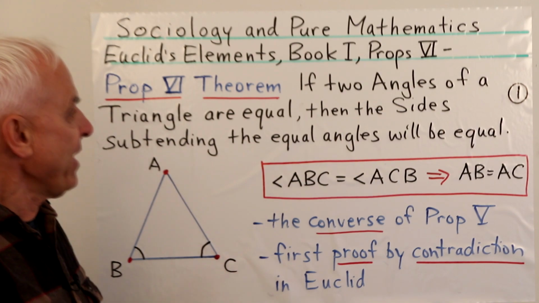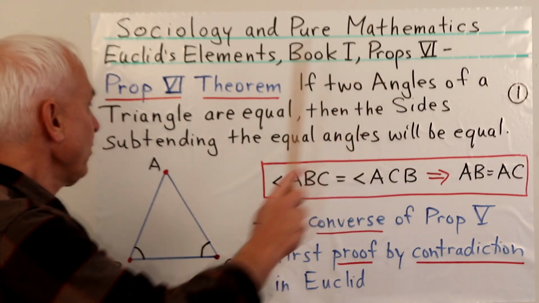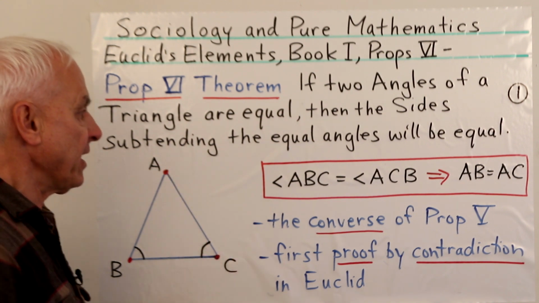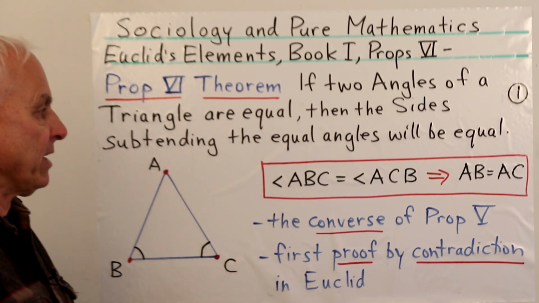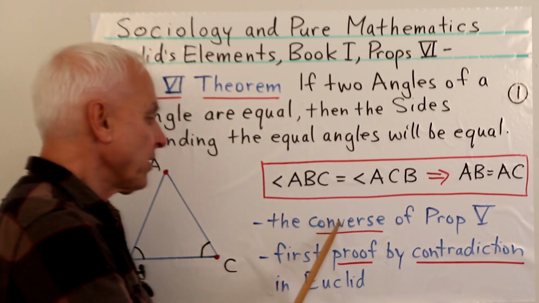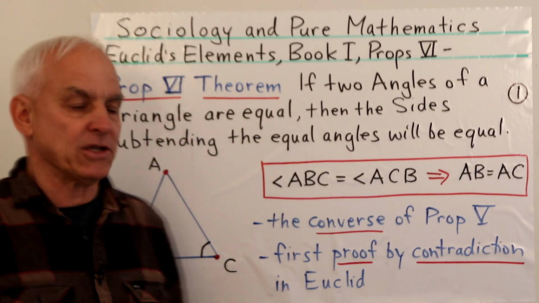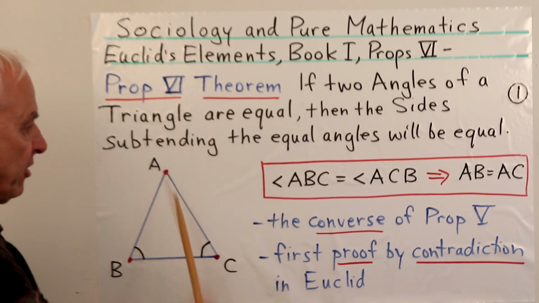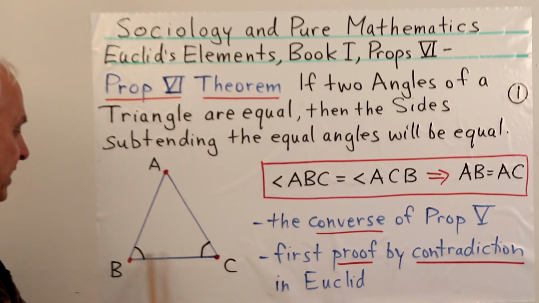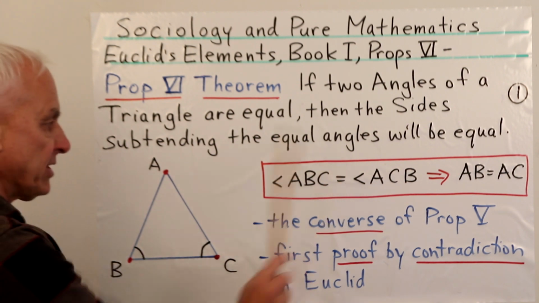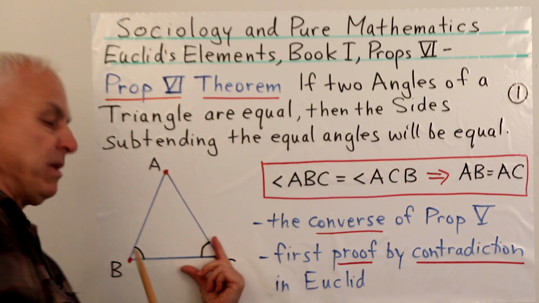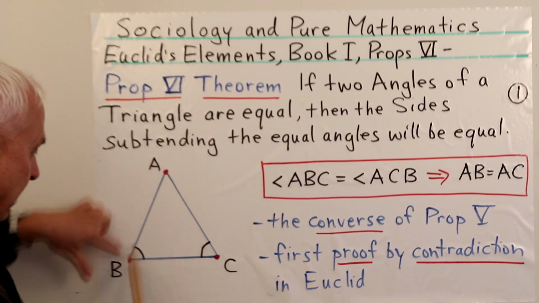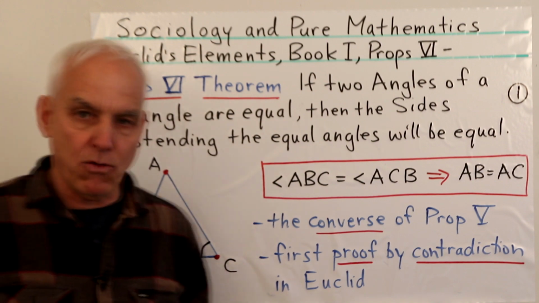It's called a theorem, and it states, if two angles of a triangle are equal, then the sides subtending the equal angles will be equal. So this is called the converse of Pons Asinorum. So we're talking about a triangle like this one here, and the theorem says that if this angle ABC right here equals the angle ACB right here, then the two sides corresponding AB and AC are equal.